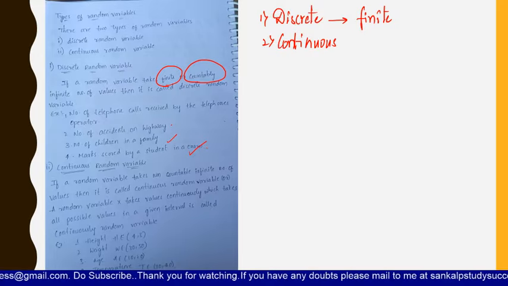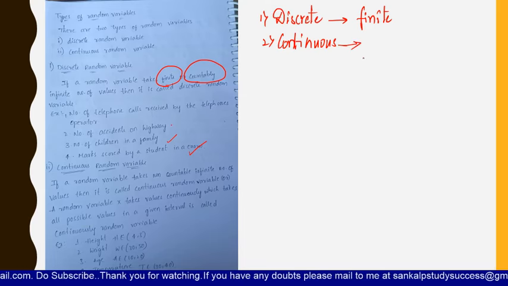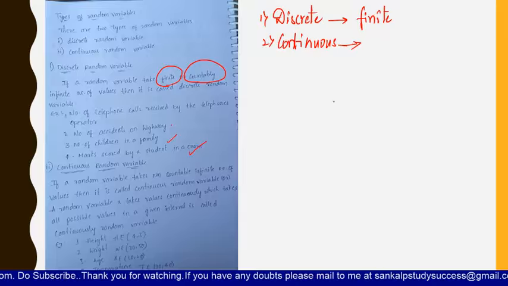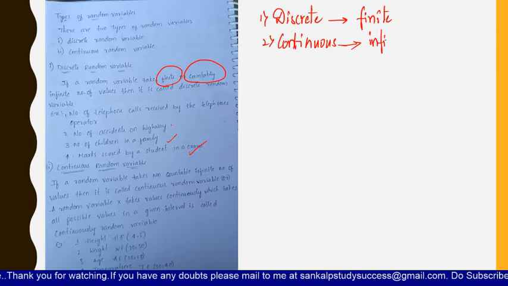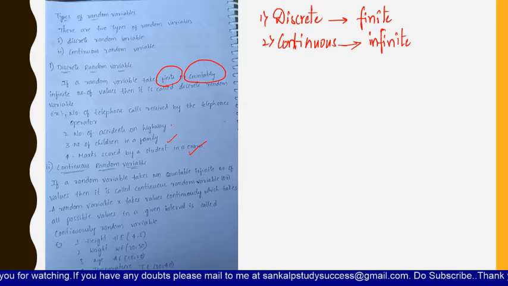Now let us see what a continuous random variable is. Here, it is exactly opposite to discrete. That means if it takes an uncountably infinite number of values. Here in discrete we are taking finite, and in continuous we are taking infinite number of values.